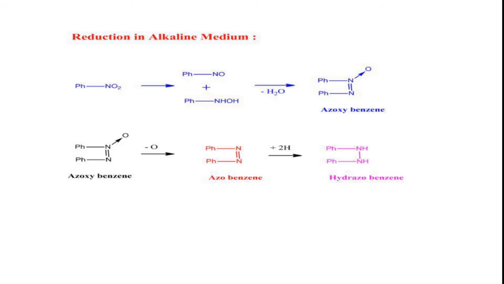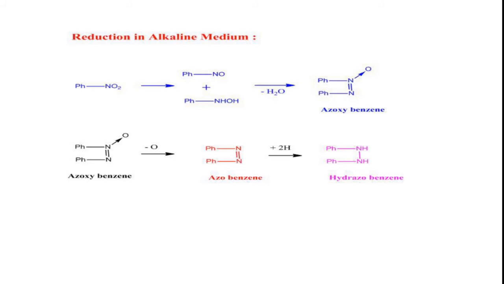Like you can see in the slide, initially by the interaction of nitrosobenzene and phenylhydroxylamine, we will get azoxybenzene. This azoxybenzene, further by the removal of oxygen, gives azobenzene. By the addition of hydrogens, this azobenzene is converted to hydrazobenzene.